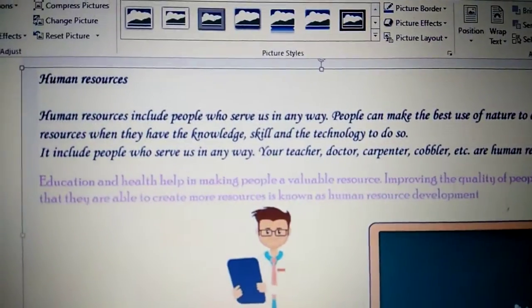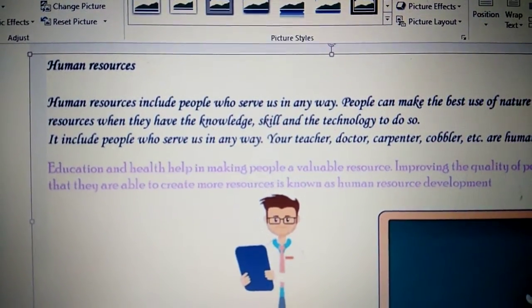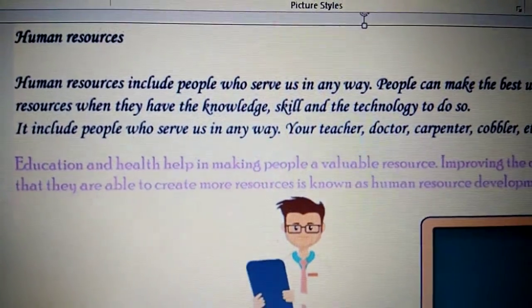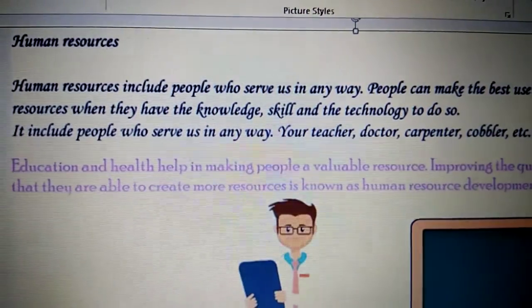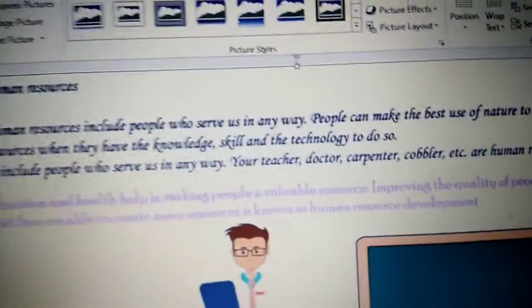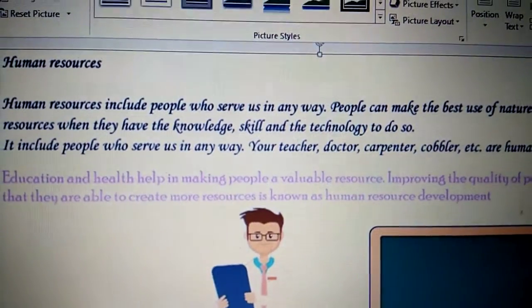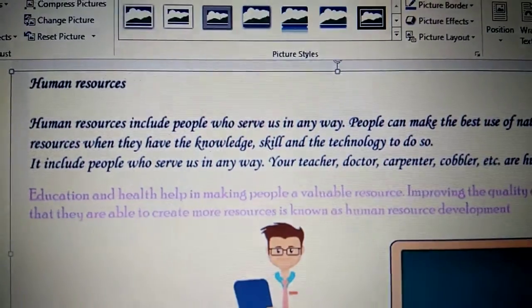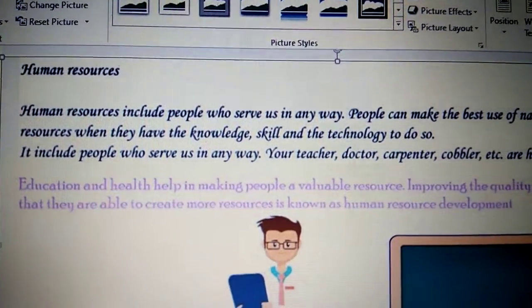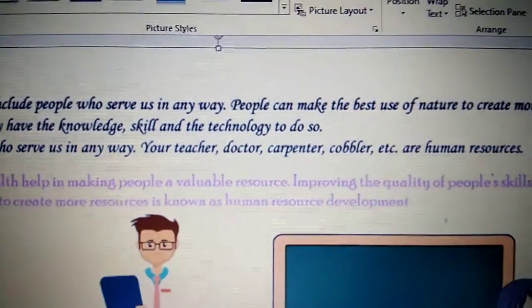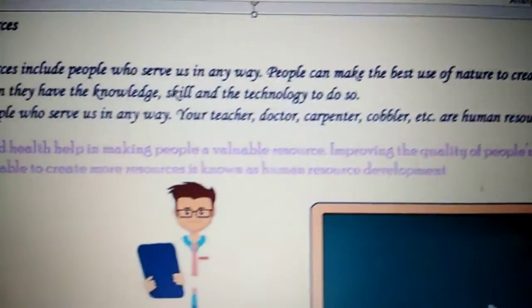So children, we have seen the kinds of resources. We have learned about natural resources, human made resources, and now we will see human resources. Human resources include people who serve us in any way. People can make best use of nature to create more resources when they have the knowledge, the skill and technology to do this. They serve us in many ways, like your teacher, your doctor, carpenter, cobbler, etc. All these are human resources.